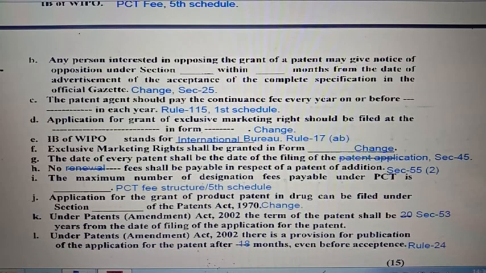Question number 3K. Under Patent Amendment Act 2002, the term of the patent shall be 20 years. Kindly see section 53, from the date of the filing of the application for patent. Question number 3L. Under Patent Amendment Act 2002, there is a provision for publication of application for the patent after 18 months, even before acceptance. Kindly see Rule 24.